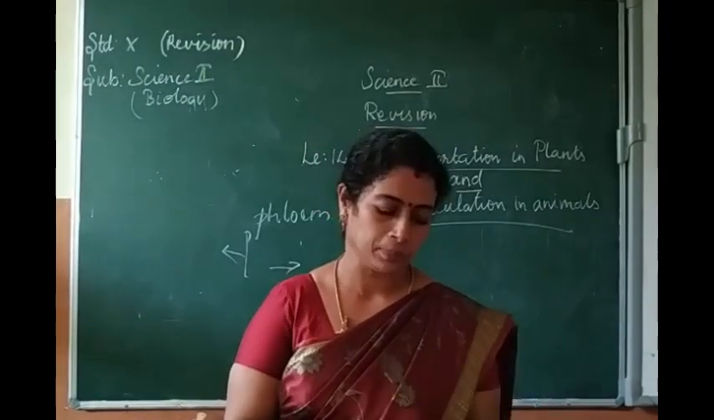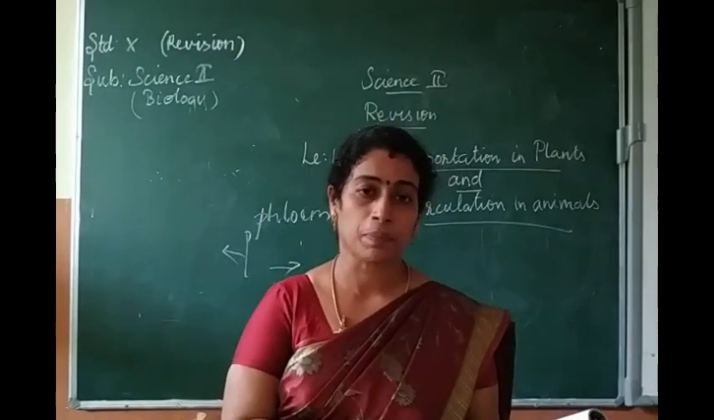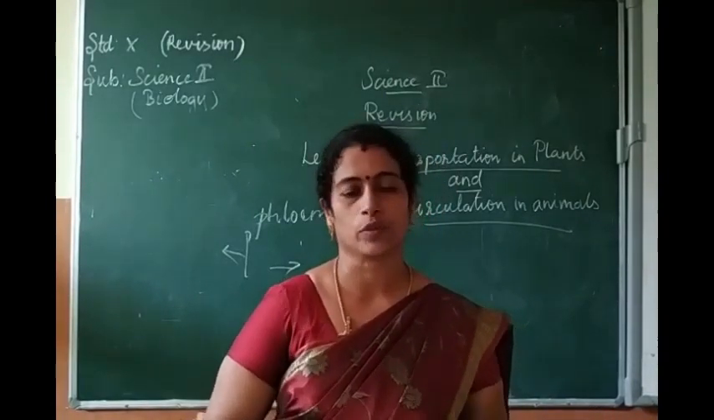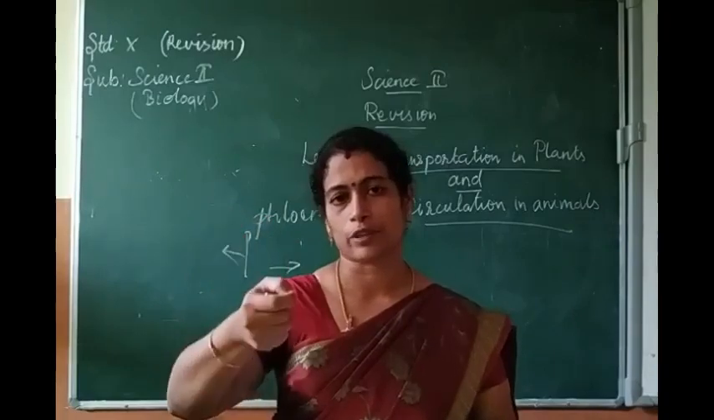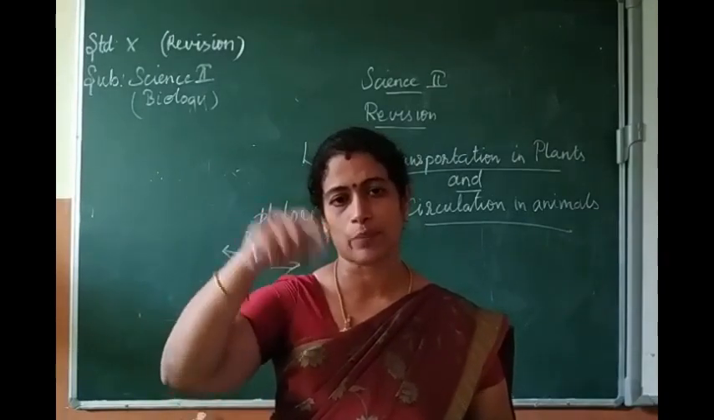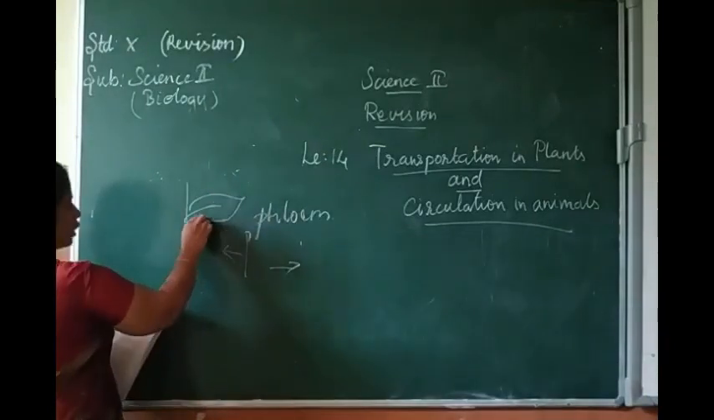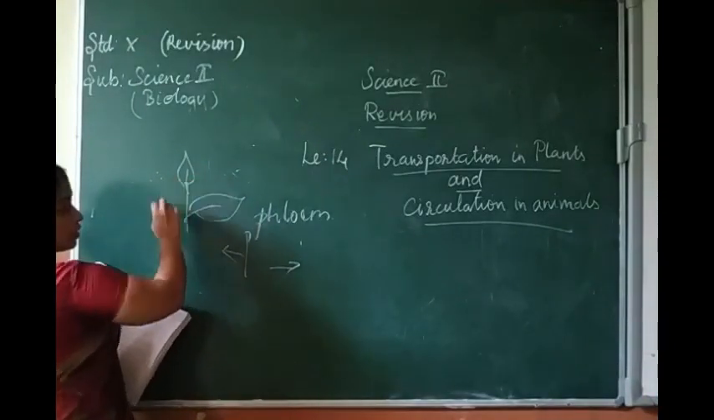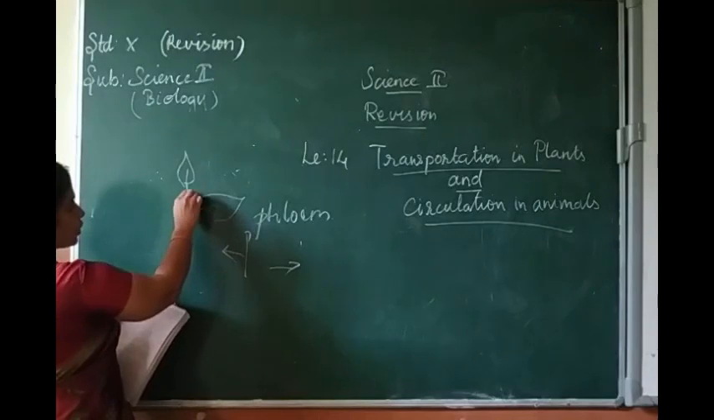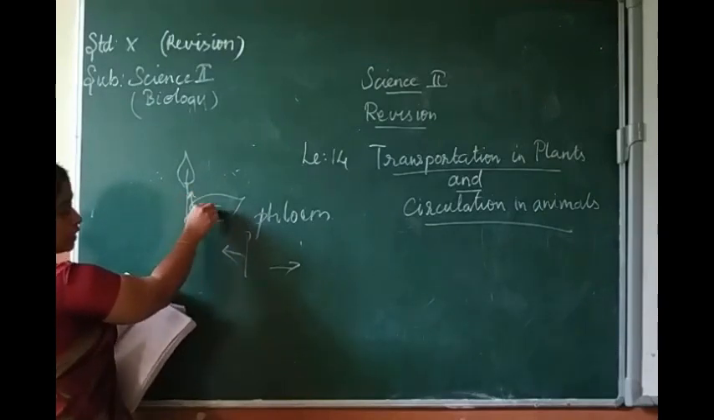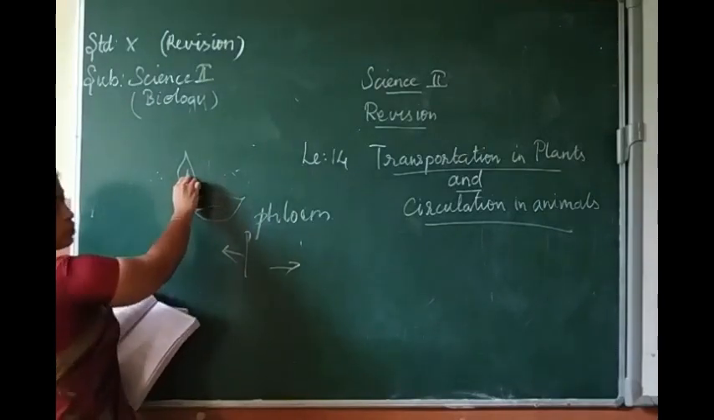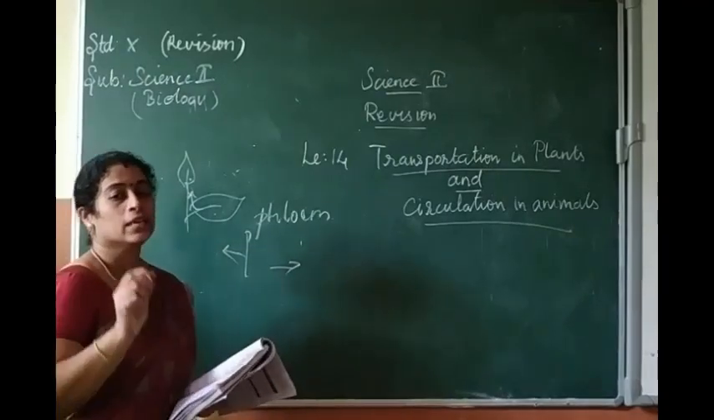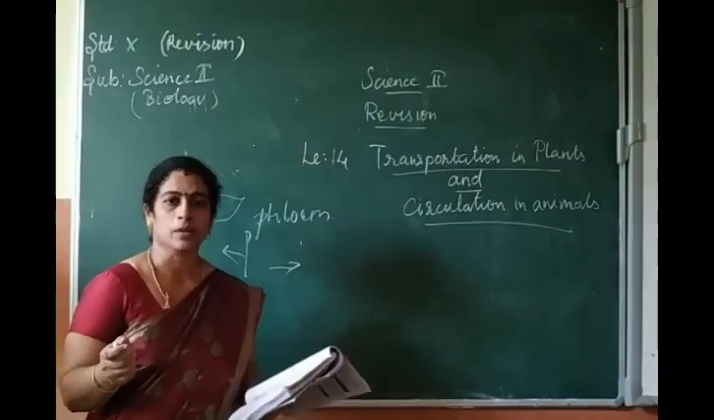That's the answer. Minerals in the plants are not lost when the leaves fall off. Before the leaves fall off, the minerals will be remobilized. The minerals present in the older leaf will be remobilized to the younger leaf, so that the minerals will not be lost from the plants.